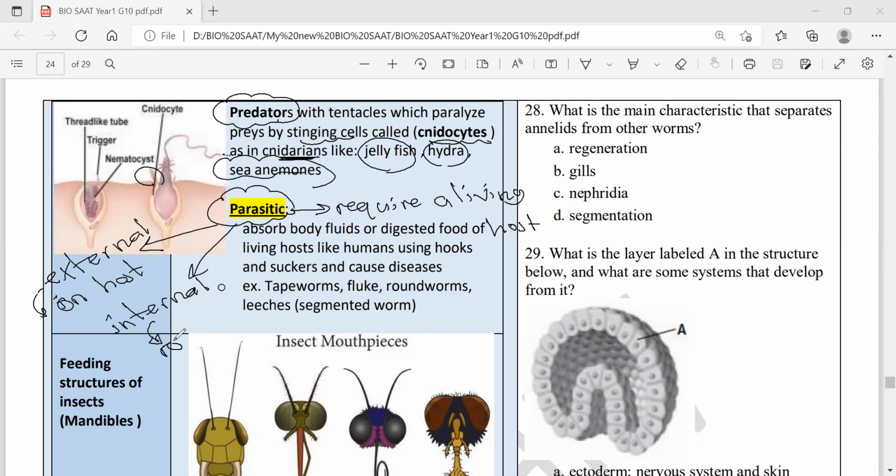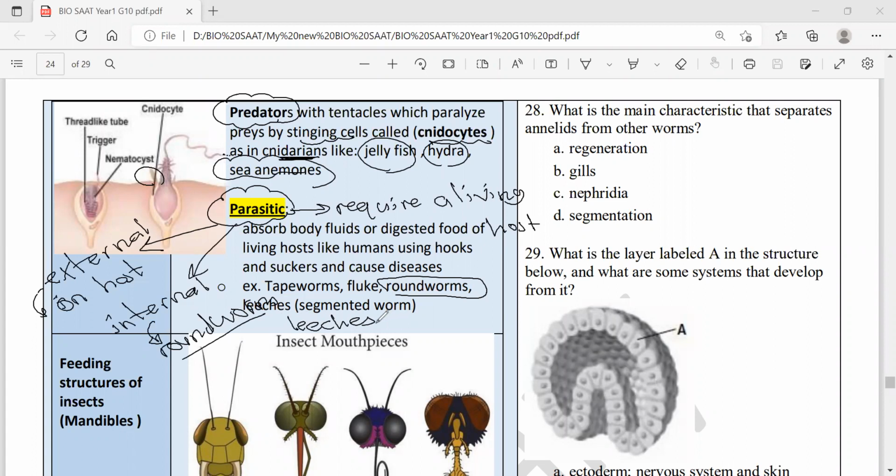All of the roundworms, we studied hookworms, filarial worms, pinworm, trichinella worm, and the ascarid worm. All of these roundworms we studied are internal parasites. One of the segmented worms called leeches, the ones that might attach to our skin and keep taking body fluids and our blood.